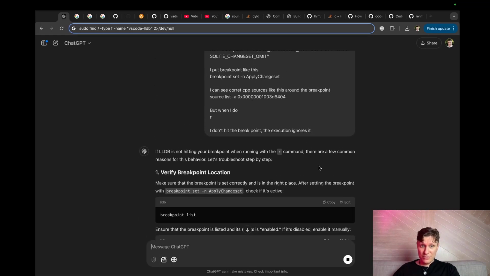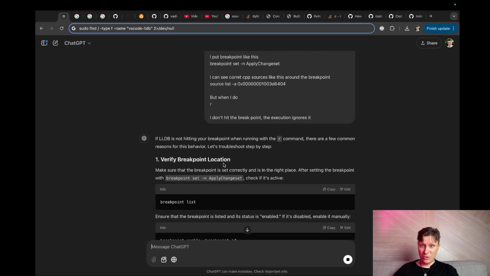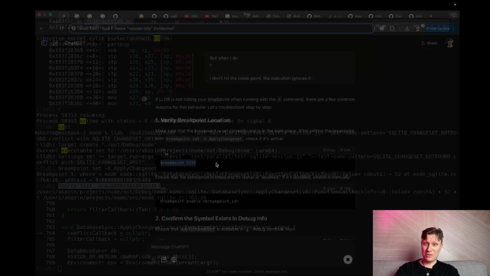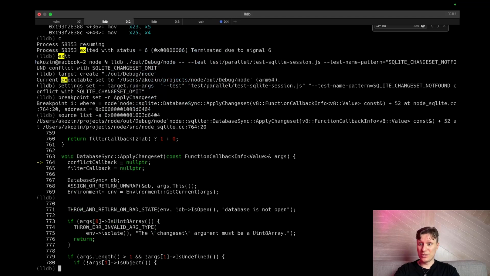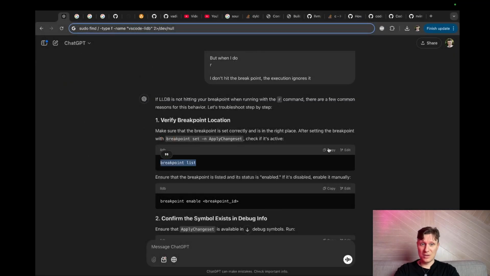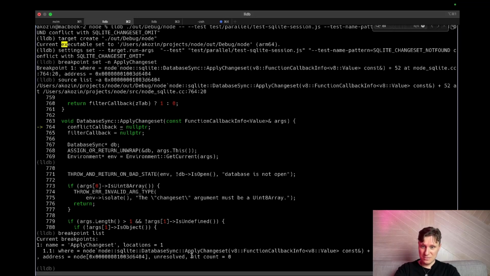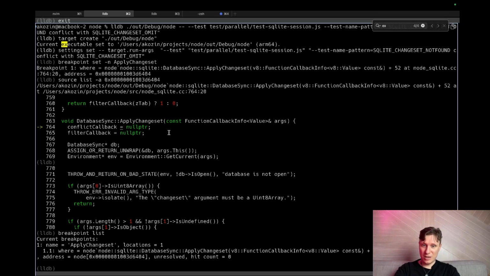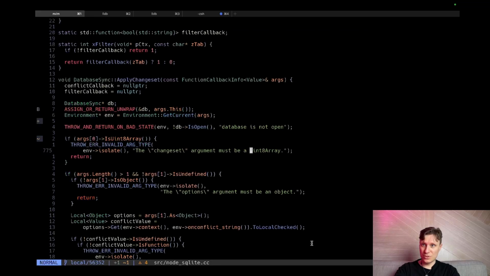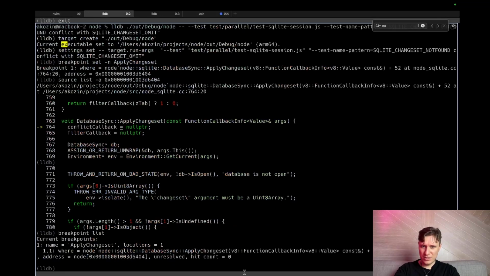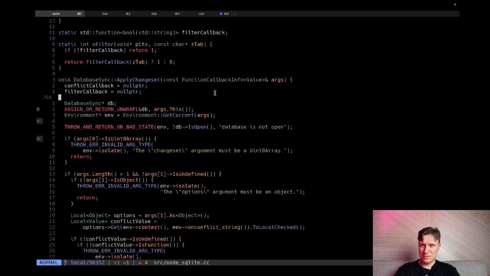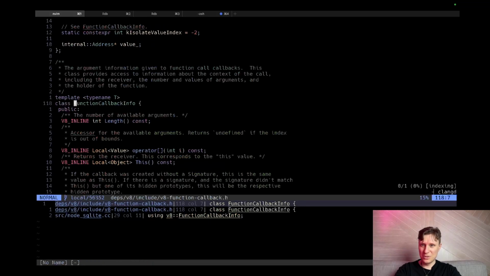When you run a command, there are a few commands. Okay, verify the record. I verified the record location multiple times already. Our breakpoint location is correct. Node SQLite database sync applies changes, V8 const, database sync apply changes, some V8 value, I don't know.